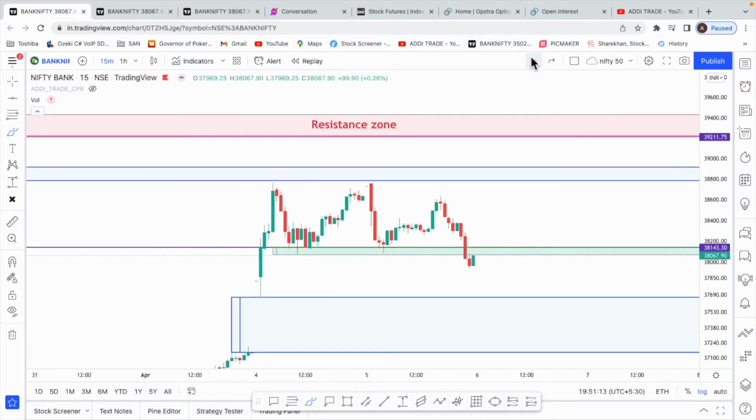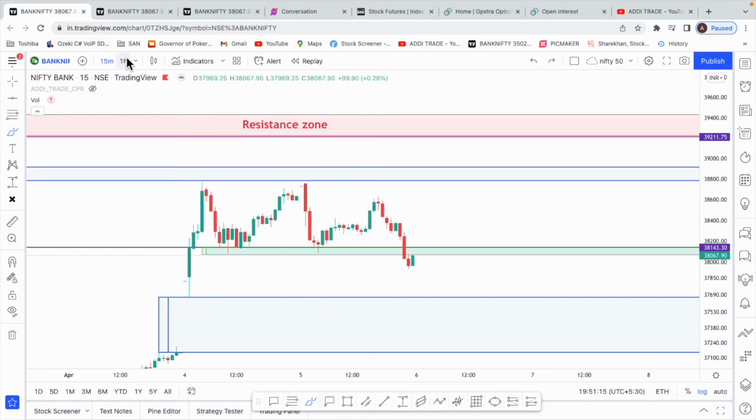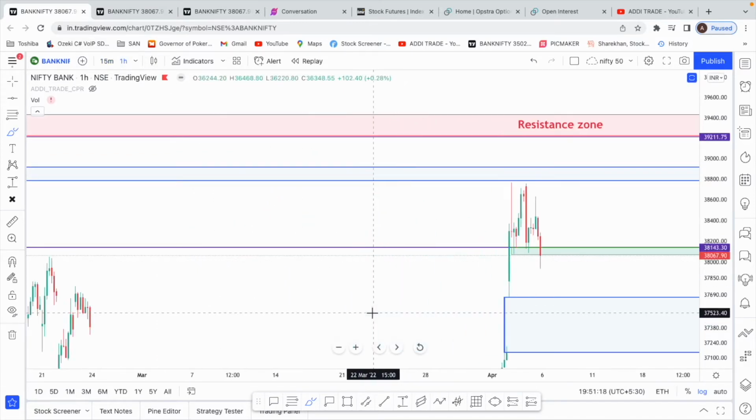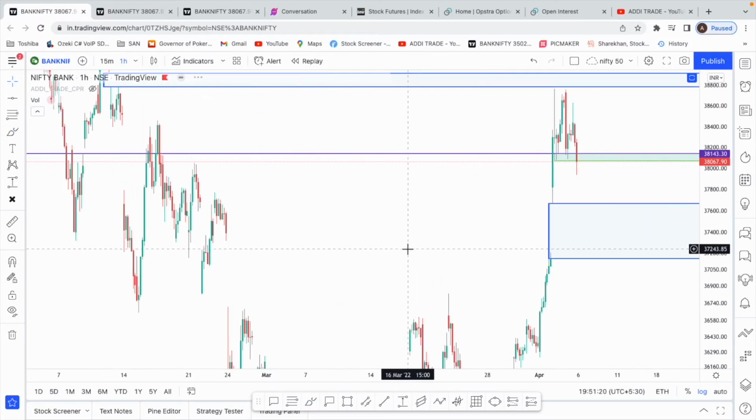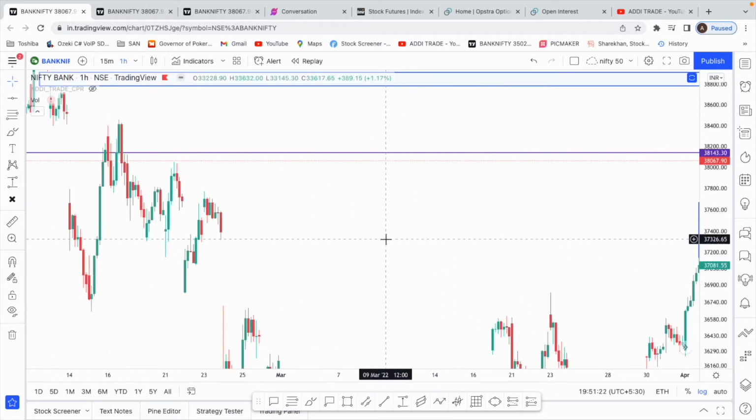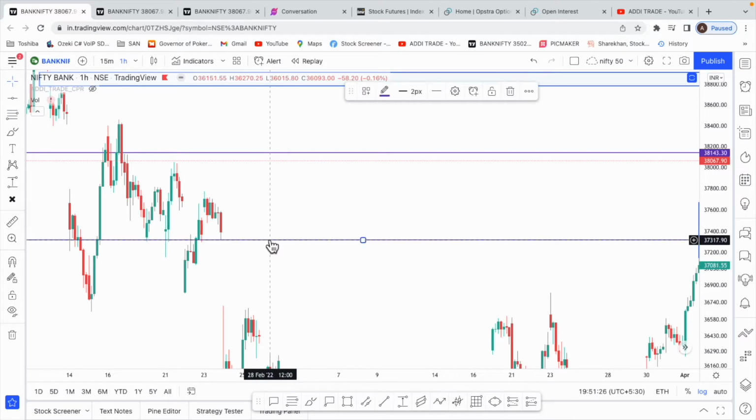Let's just see on the 1-hour chart at this level, is there any previous resistance? Even this price action can act as a good support in case we are falling.